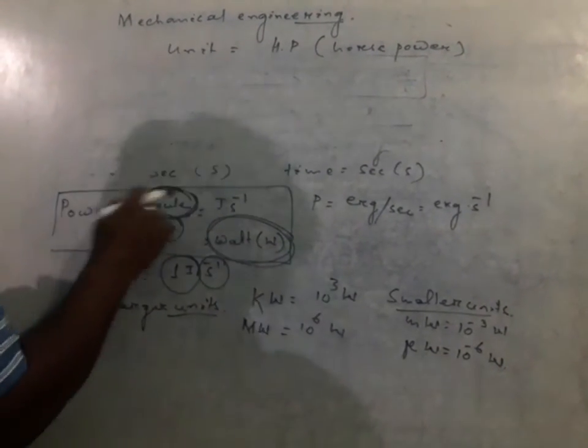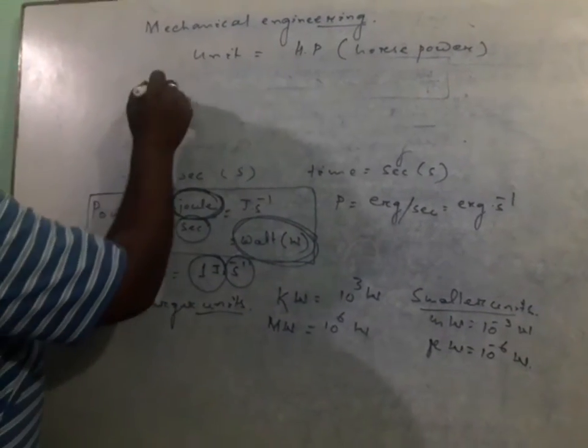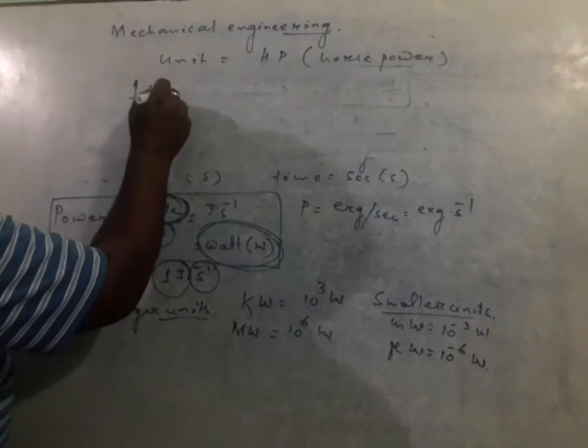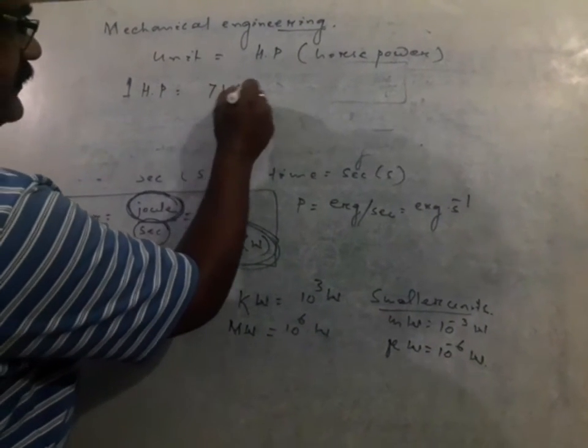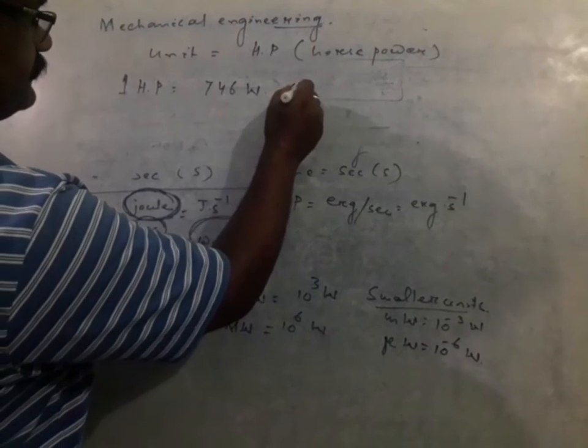If we link this horsepower with the SI unit, we find that 1 horsepower is equal to 746 watt approximately.